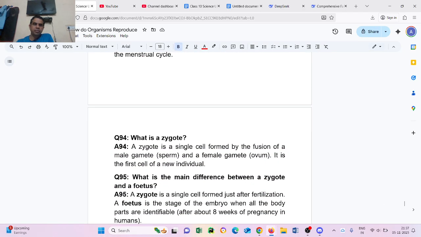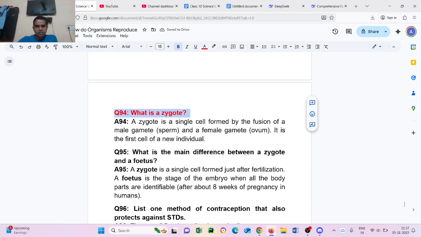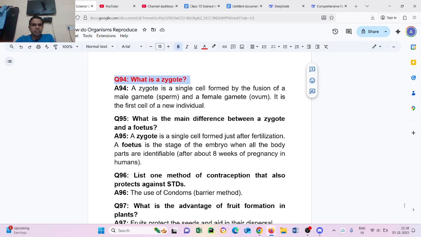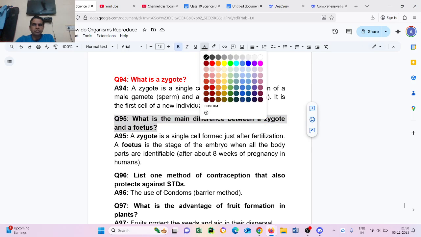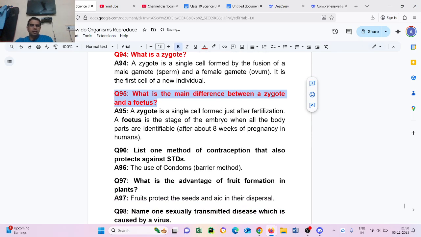Question number 94. What is a zygote? A zygote is a single cell formed by the fusion of the male gamete, sperm, and the female gamete, ovum. It is the first cell of a new individual. Question number 95. What is the main difference between a zygote and a fetus? A zygote is a single cell formed just after fertilization. A fetus is the stage of the embryo when all the body parts are identifiable, after about 8 weeks of pregnancy in humans.